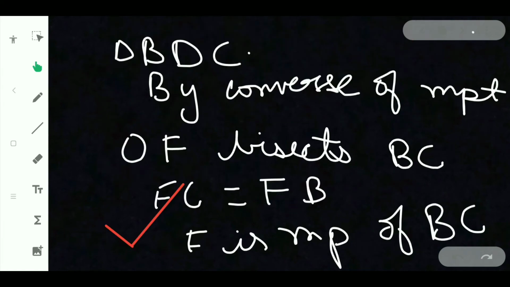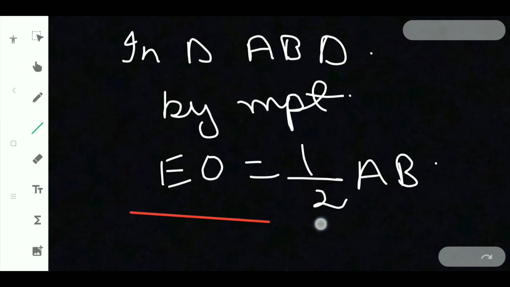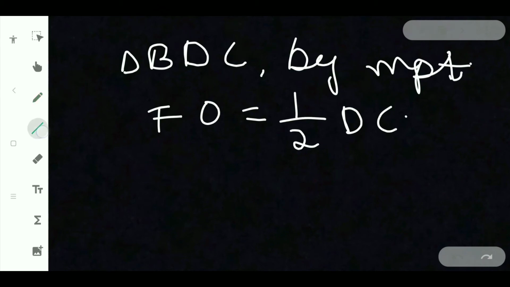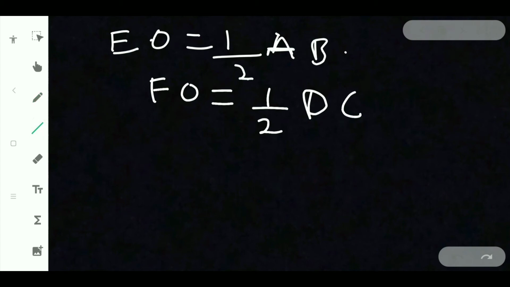Now what we should do is take these equations aside. Consider this equation first: EO is equal to half of AB, and next one, FO is equal to half of DC.